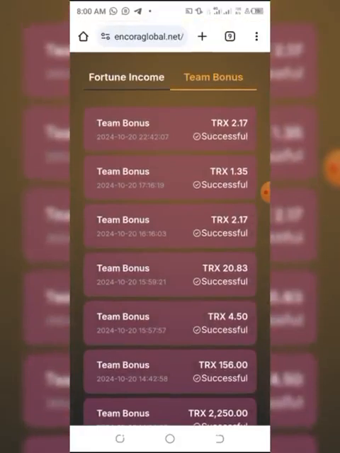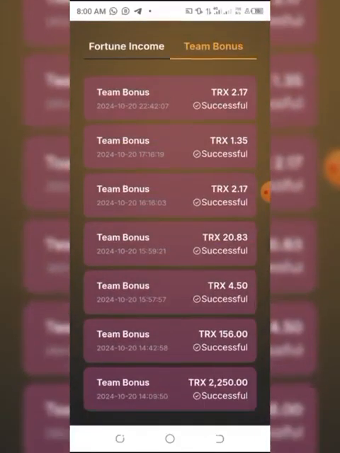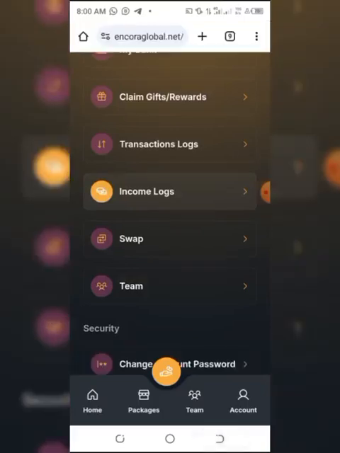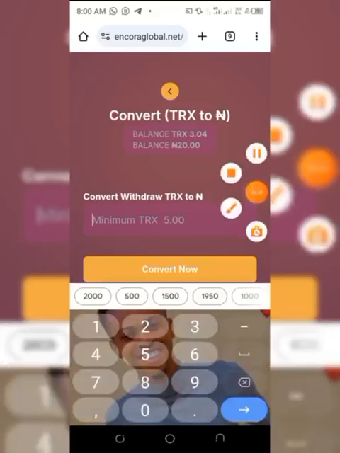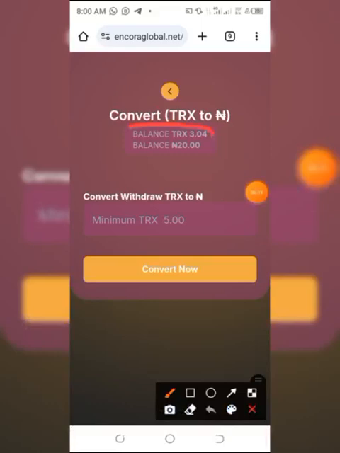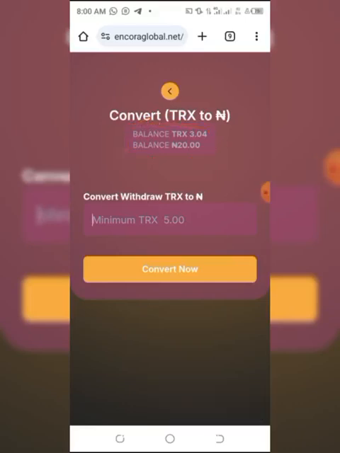You know, they are paying in Tron. I will show you how to convert it from Tron. You go to swap, and the amount of Tron you have will show here. My Tron balance is 3 Tron. The minimum Tron you can convert is 5 Tron, which should be around 5,000, I don't know. So you convert it to naira, available for withdrawal. And if you want to withdraw in Tron, no problem, you can withdraw in Tron also. All right, so that's how to convert.